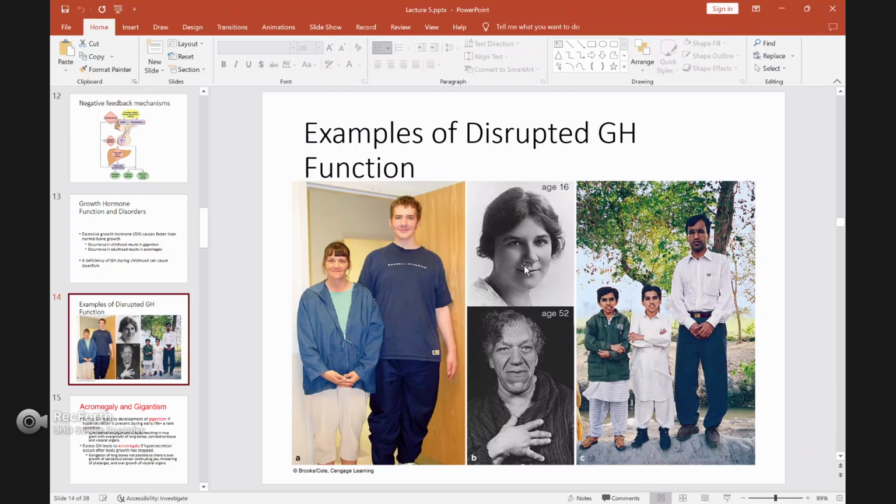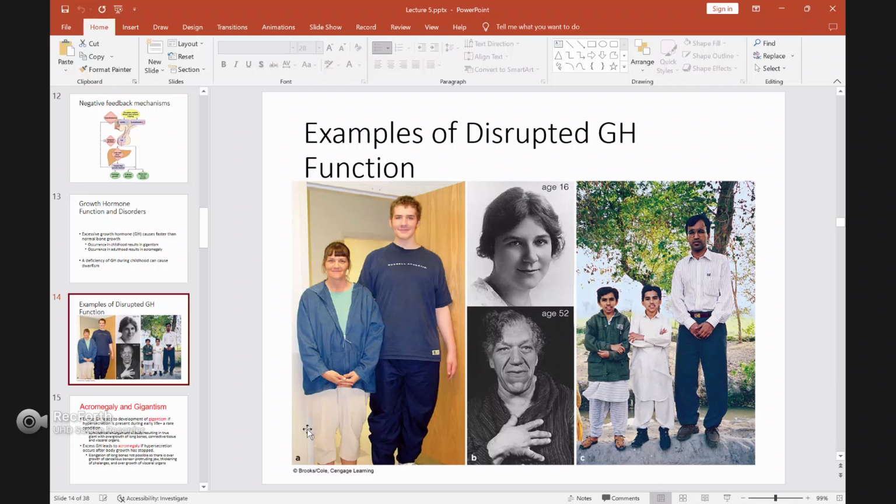For the third picture, you can see dwarfism. The growth hormone level in the body is less compared to a normal person, so these two men have smaller and shorter bodies than a normal person. This is an example of dwarfism.